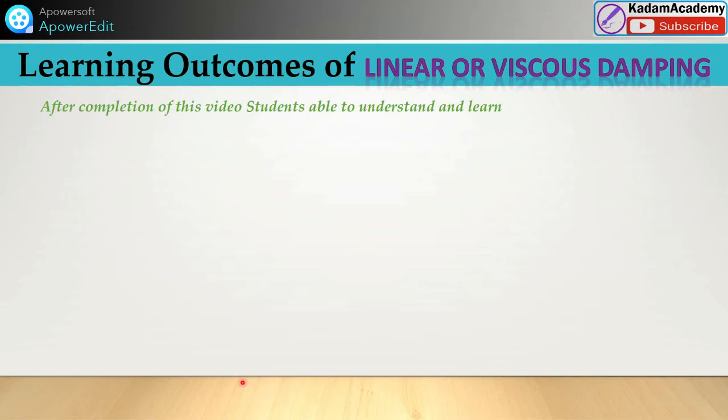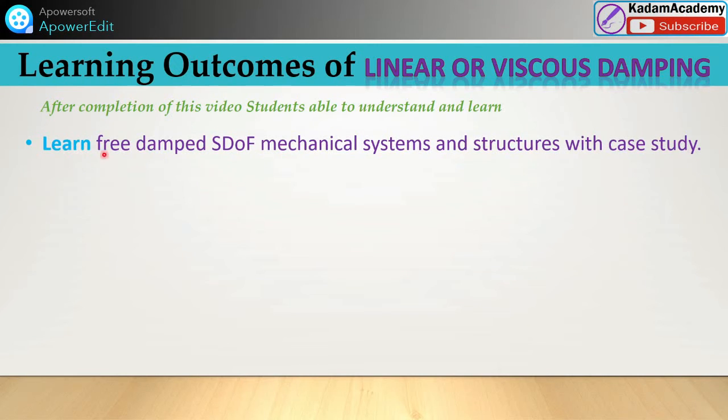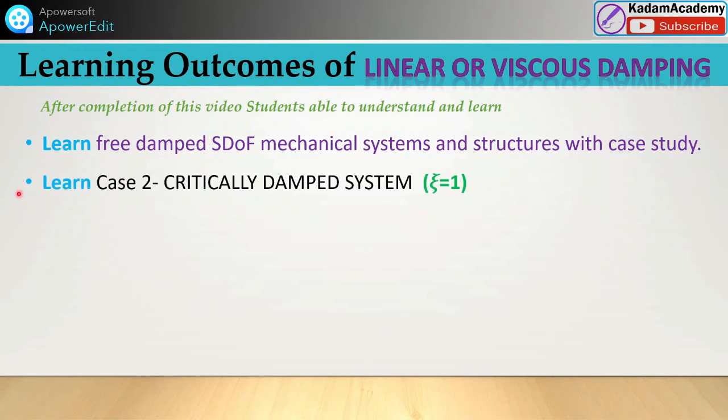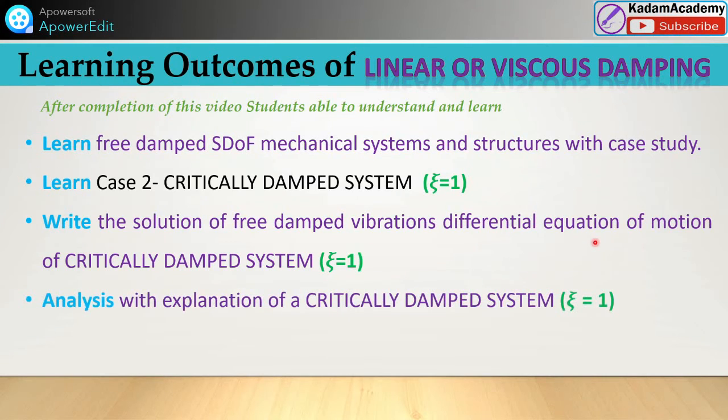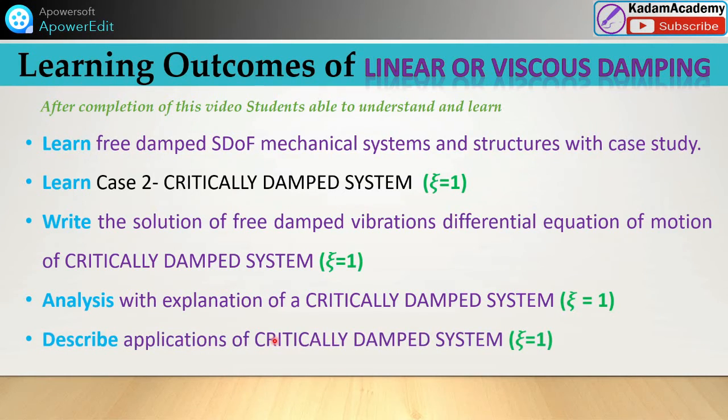After completion of this lecture, you will learn about free damped single degree of freedom mechanical systems and structures with case studies. You will also learn case study 2, the critically damped system when zeta is equal to 1, and the solution of the free damped vibration for the differential equation of motion under the critically damped condition, zeta is equal to 1 or C is equal to Cc. We will also analyze various applications of the system.